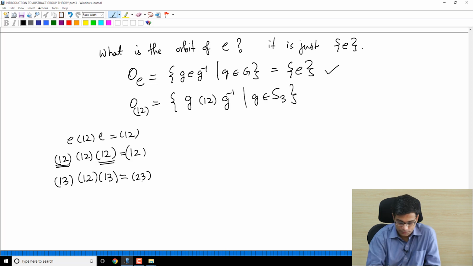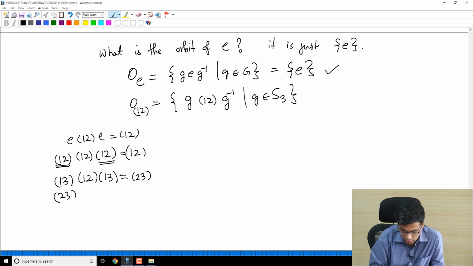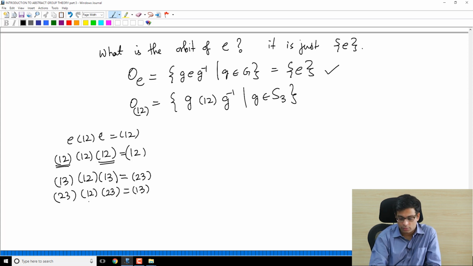Similarly (2 3)(1 2)(2 3), because the inverse of (2 3) is again (2 3), I will let you calculate this quickly. It is (1 3), because 1 goes to 2, 2 goes to 3, 3 goes to 2, 2 goes to 1.